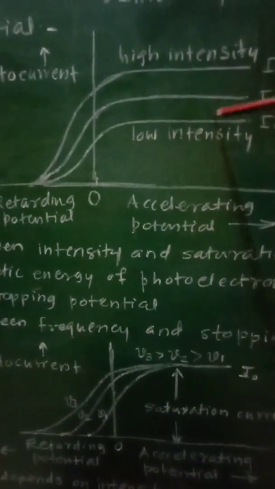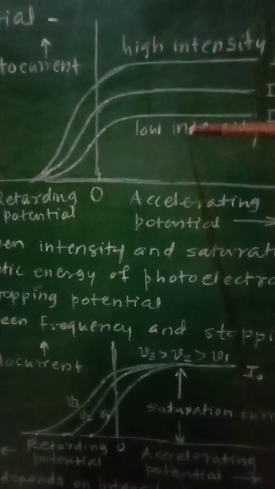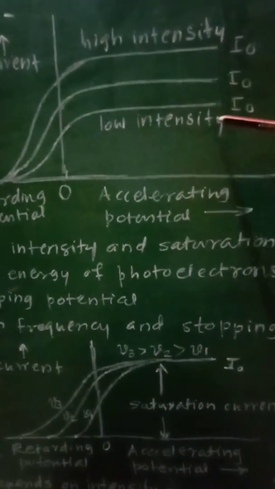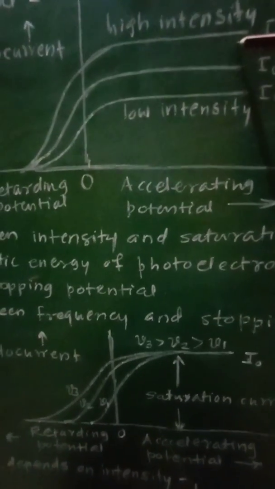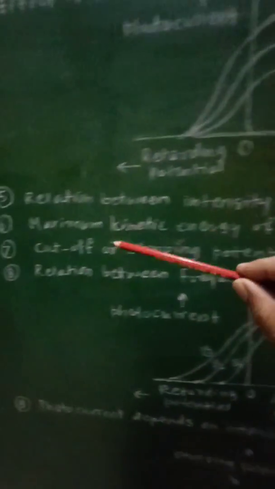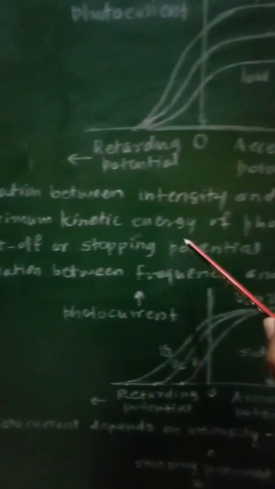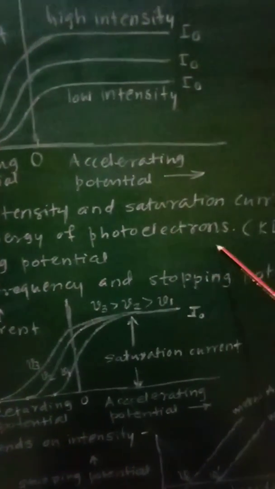As intensity of incident radiation is increased, in the same proportion the saturation current will increase.